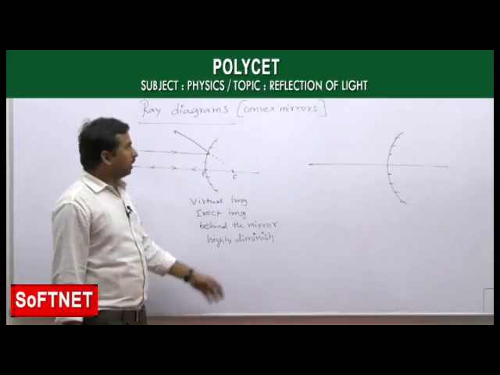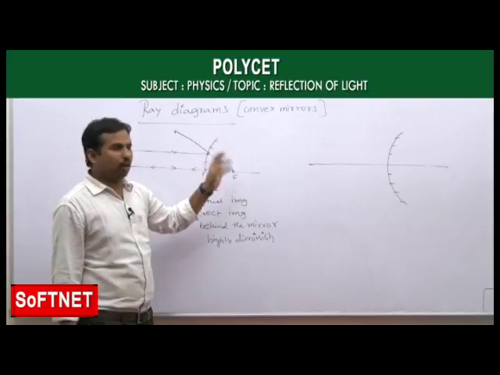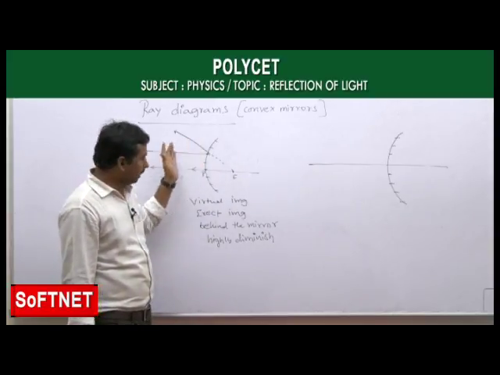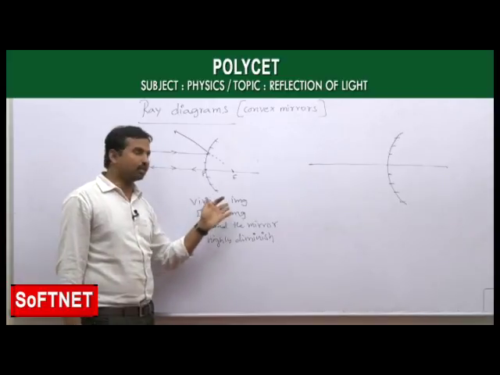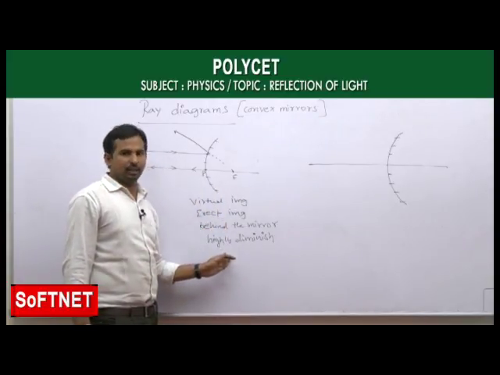Okay. Now, these are the image characteristics formed by our convex mirror. When the object is placed at infinity, which appears like a parallel beam here, after reflection it forms a virtual, erect image behind the mirror, which is highly diminished.